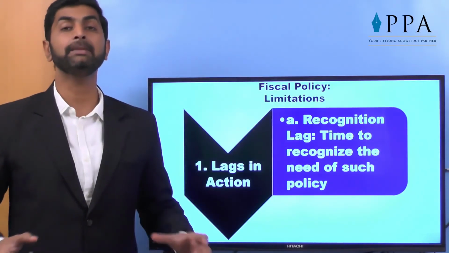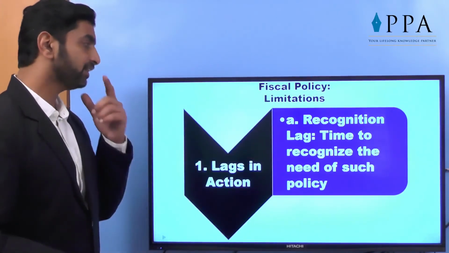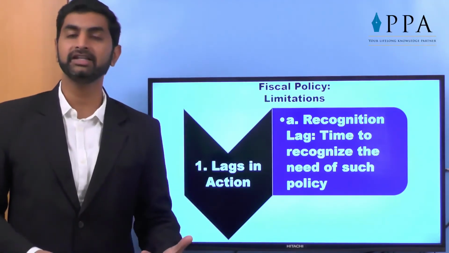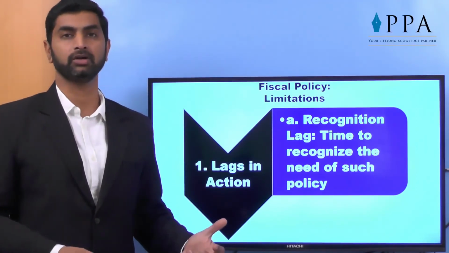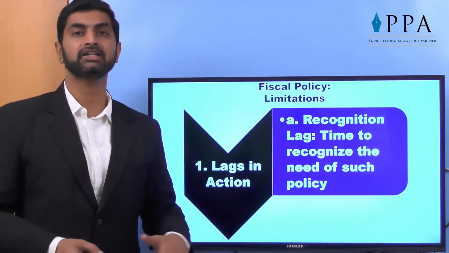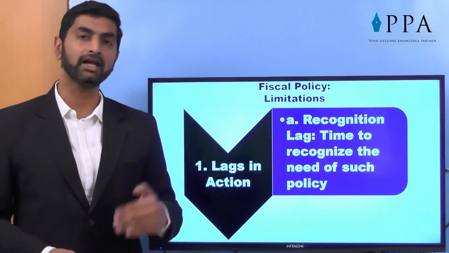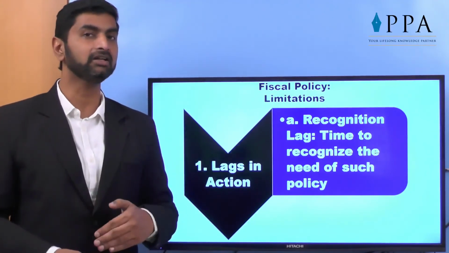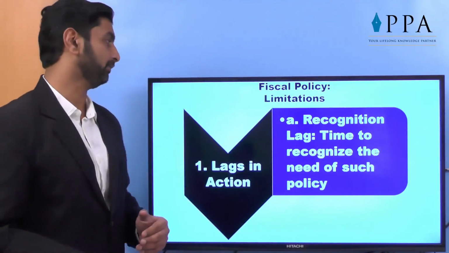First, a lag, a time span. There is a lag of action. Why is there a time span of action? First is recognition lag. It takes a long time for the government to recognize the need for something. When any act is to be passed, the discussions go on for so many years. To recognize the need of applying higher taxes, maybe in our country the agriculture sector is not taxed at all. There is a demand for a long period that higher income agriculture, that is farmers, should be charged some taxes, but still it is not accepted by the government. So the recognition time span could be very long.